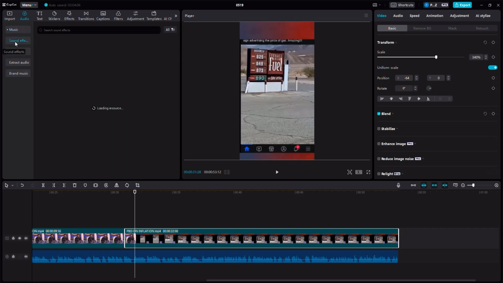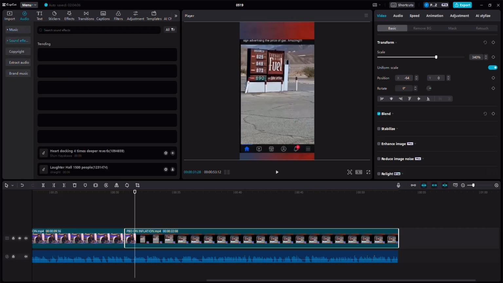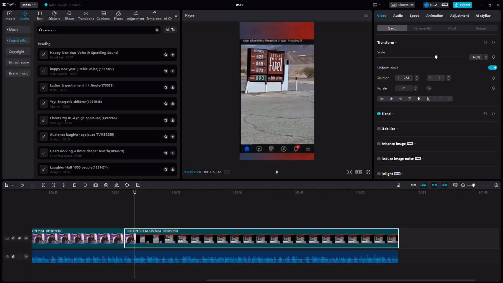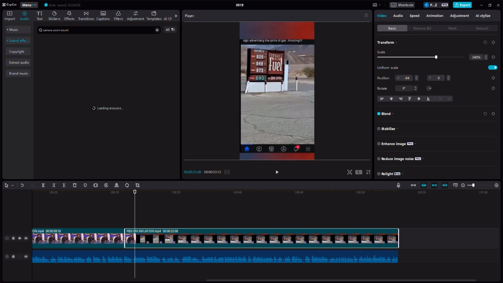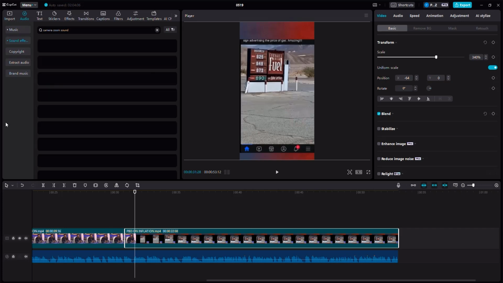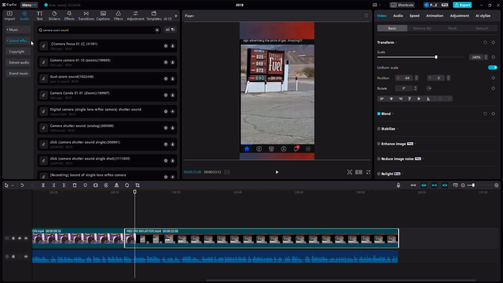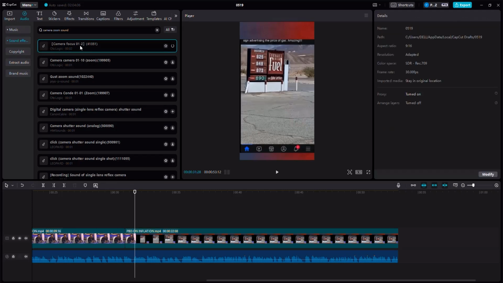If I click on the sound effects here in this section, and if I go and search for camera zoom sound, this will show us, or will basically offer us, a couple of camera zooms that we can utilize. We can also use a special effect with the zoom. But first of all, let's find this. This is a camera focus sound. Let's listen to it.